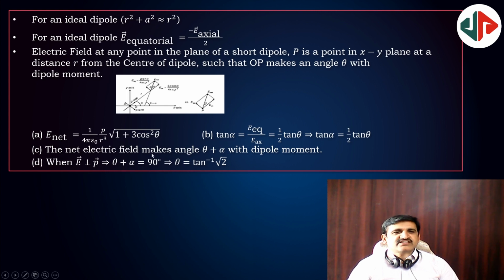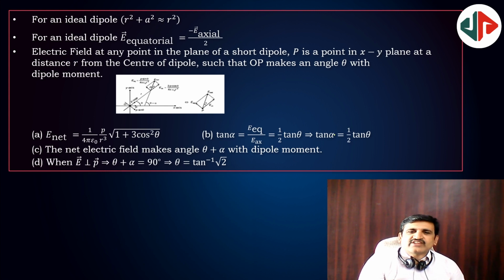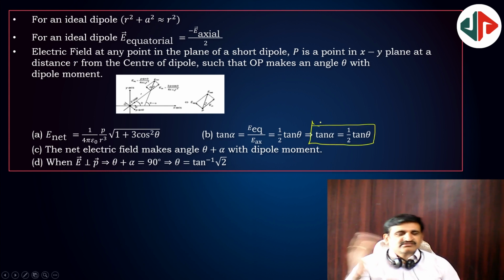And tan alpha is equal to, that means the direction of the resultant field with the axis of the dipole is E equatorial by E axial, that is half tan theta. Tan alpha is equal to half tan theta. This is also an important thing. In JEE model questions, we have this type of questions. When E is perpendicular to P, then alpha plus theta equal to 90 degrees and theta equal to tan inverse root 2.